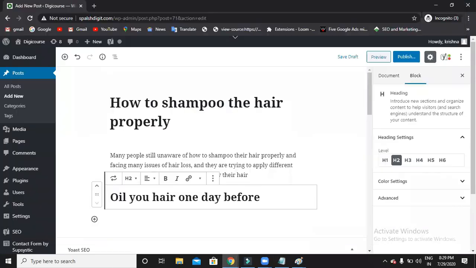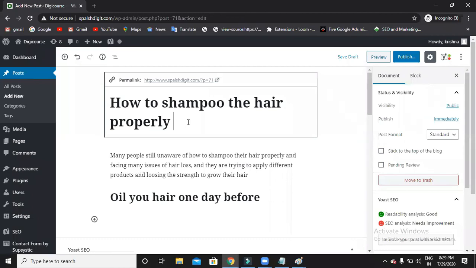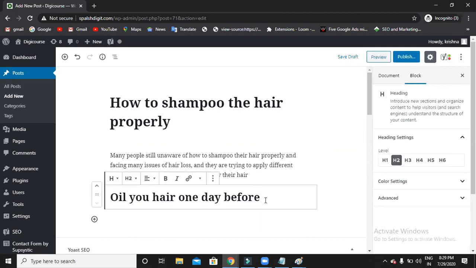Normally in all WordPress websites the title will be in an H1 heading only. Throughout the blog you can use only one H1 heading, and this title is that H1. So you don't have the option of using H1 one more time. You have to use H2, H3 up to H6, but not H1. Try to use the main text as an H2 heading.